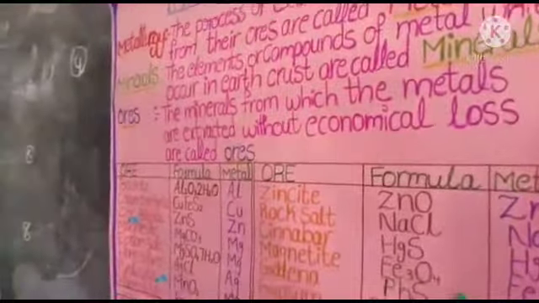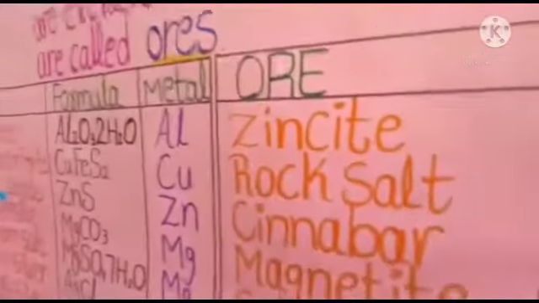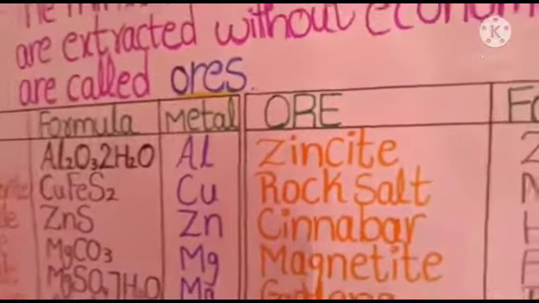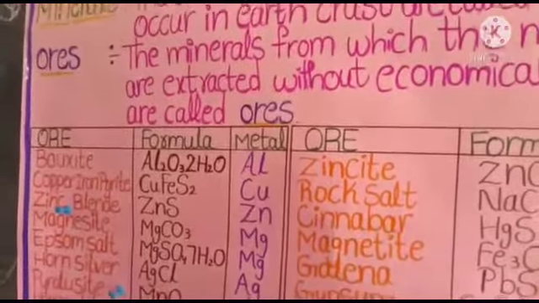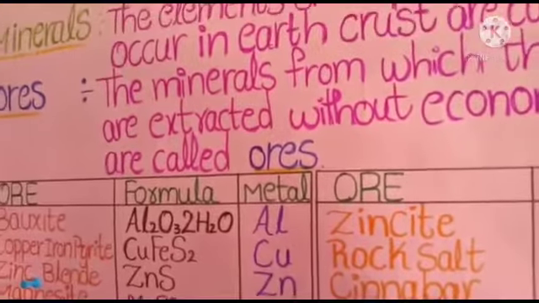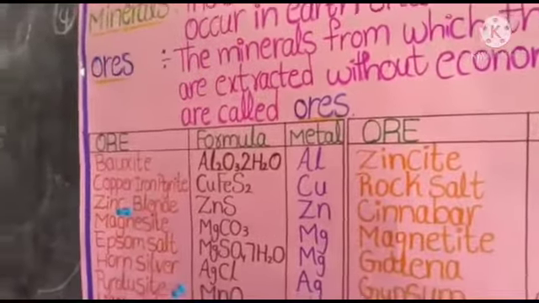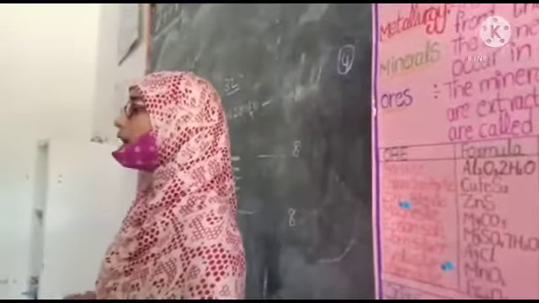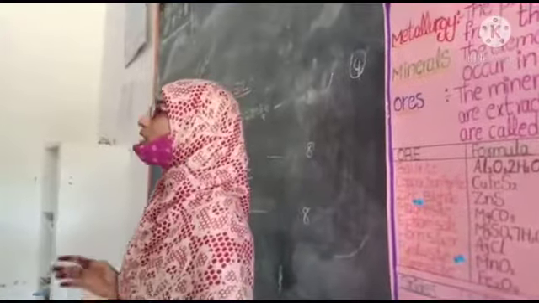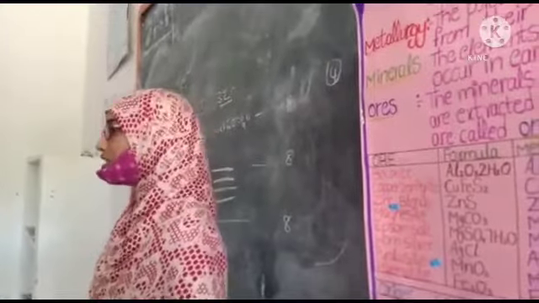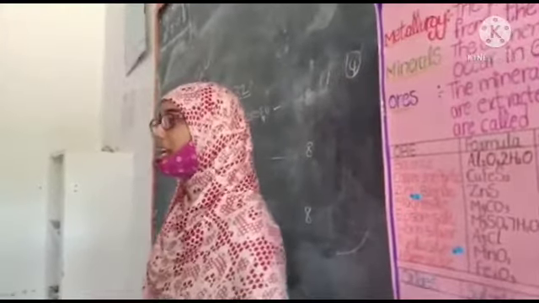For example, aluminium is the most common metal in the earth. We get the aluminium without any economic loss from bauxite, the only ore from which we get aluminium in a high percentage. For example, we spend 1000 rupees on getting aluminium from another source, but we get only 40% of aluminium. It is not profitably extracted. We spend the same 1000 rupees on bauxite for getting aluminium, we get 70% of aluminium, so it is profitably extracted. Here there are ores.